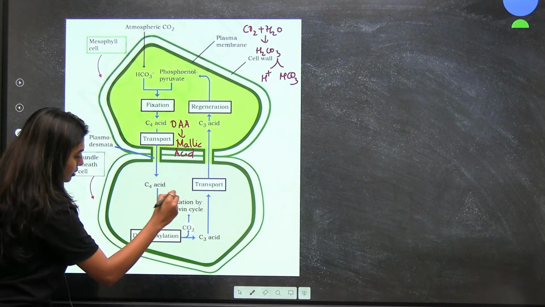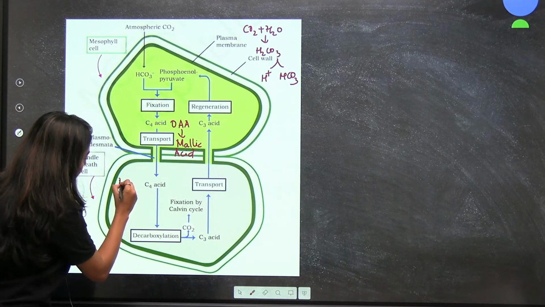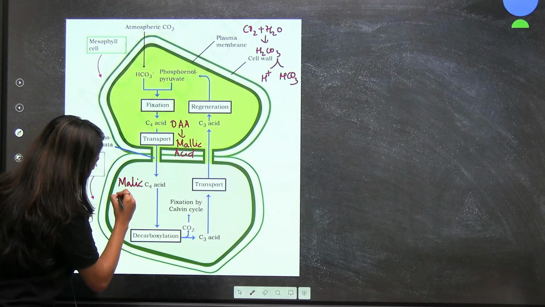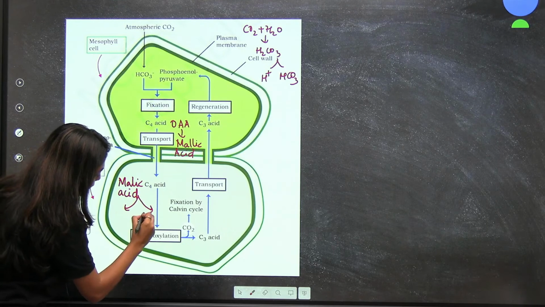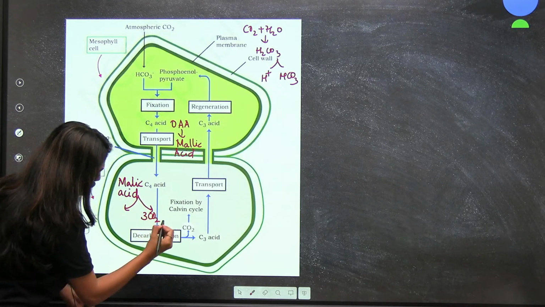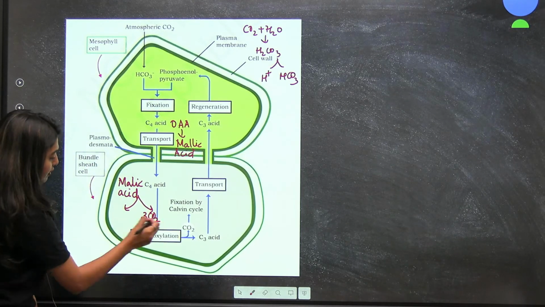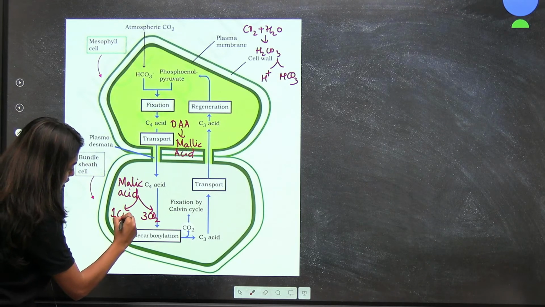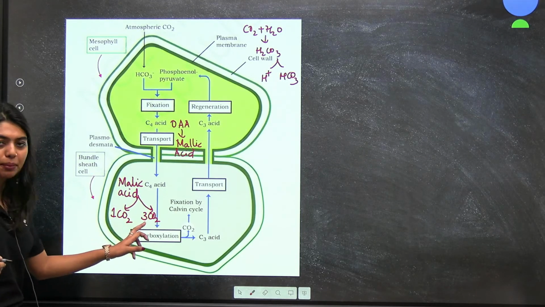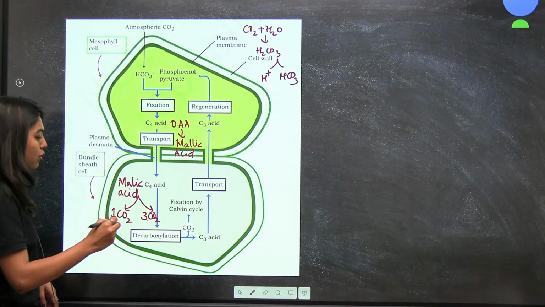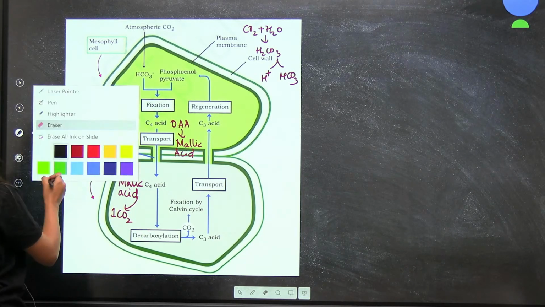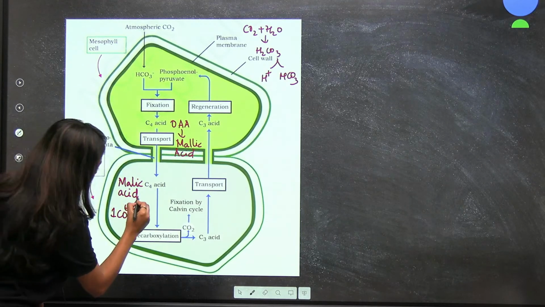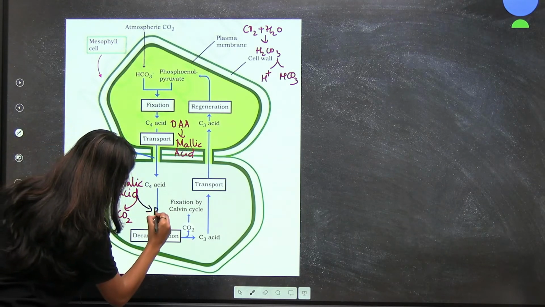This will break, right? That is your C4. Here I will write, malic acid will get broken down in 2 ways, right? Into a 3-carbon compound, which is your pyruvate, and 1 carbon compound, which is your carbon dioxide. Here they have written, students. Now, this 3-carbon pyruvate, that is your 3-carbon compound. Okay, that is your pyruvate.